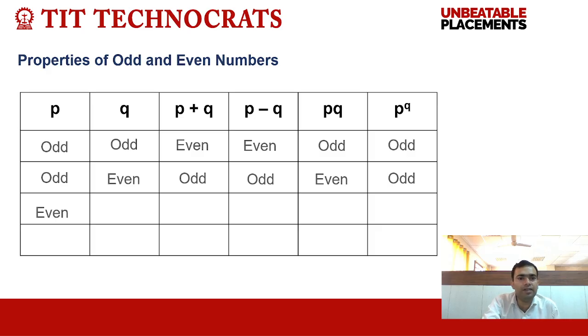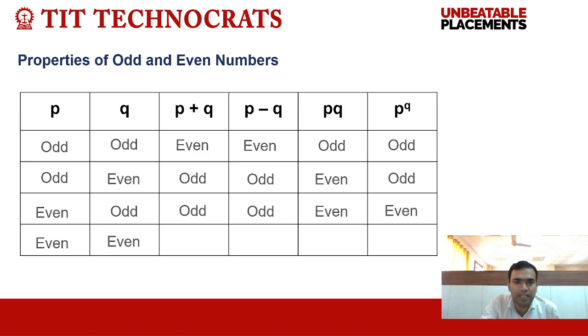If P is even and Q is odd, then P plus Q will be odd, P minus Q will be odd, P into Q will be even, P raised to the power Q will be even. If P is even and Q is even, then P plus Q will be even, P minus Q will be even, P into Q will be even, and P raised to the power Q is also even.